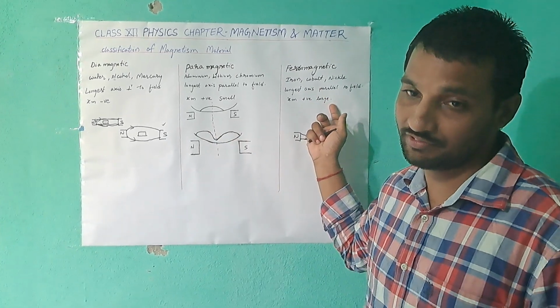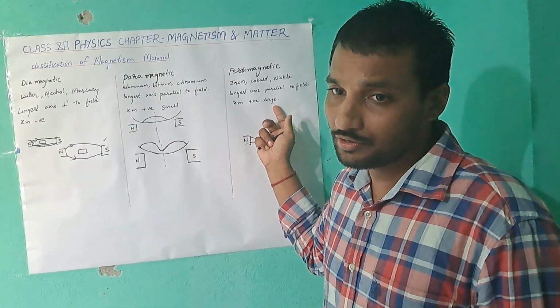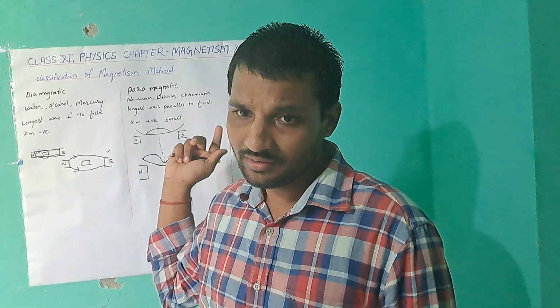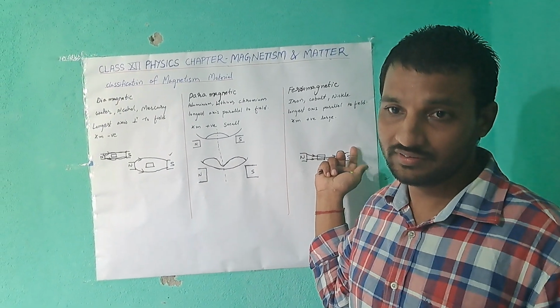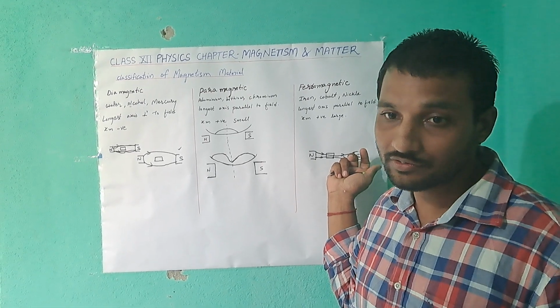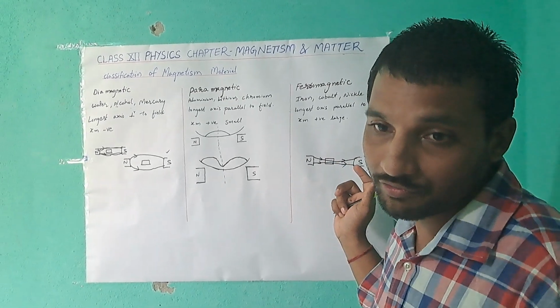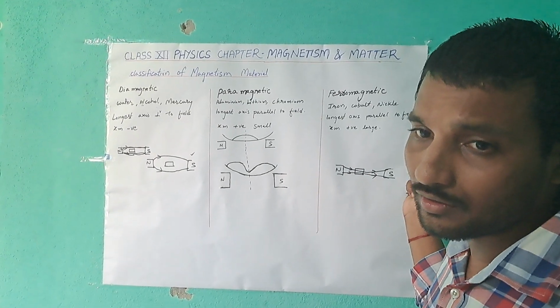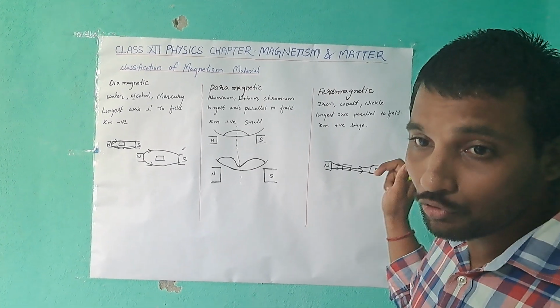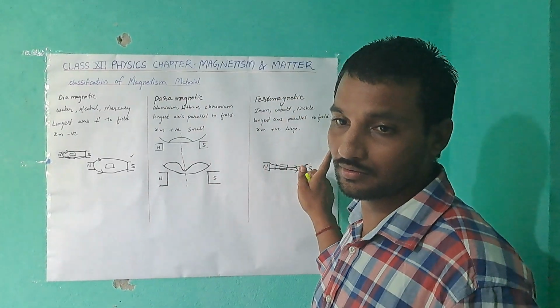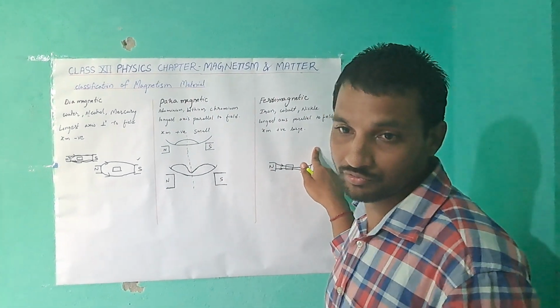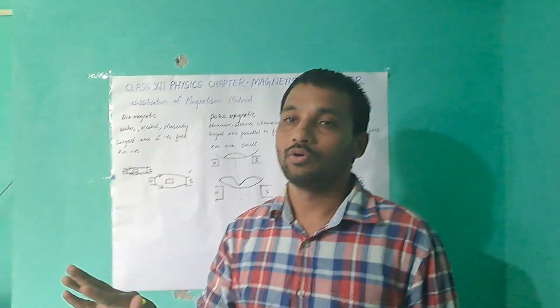In the ferro case, in a non-uniform magnetic field, ferromaterials move from weaker to stronger field with strong attraction. Okay, next.